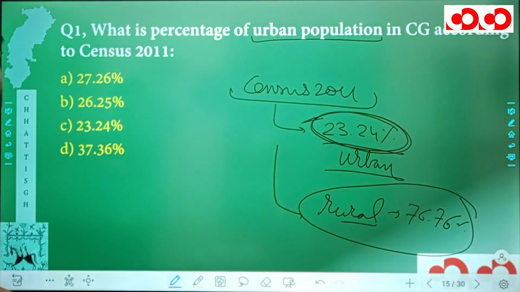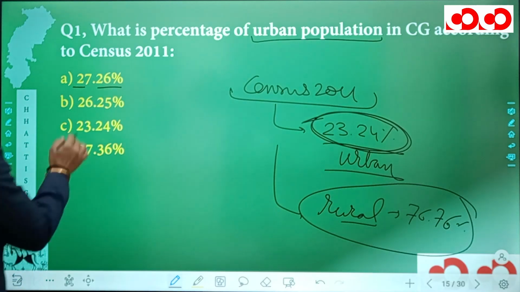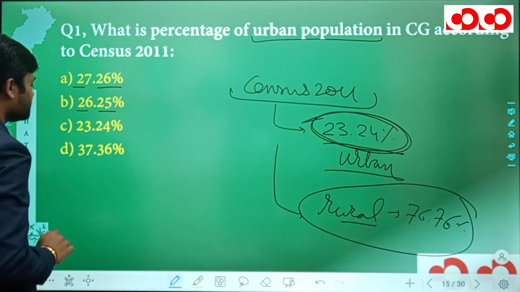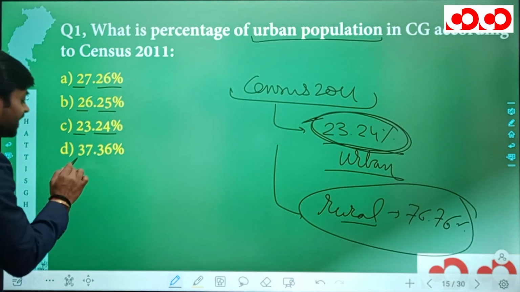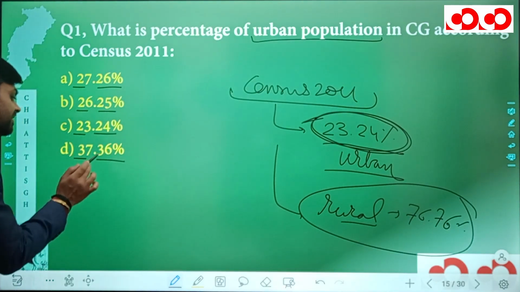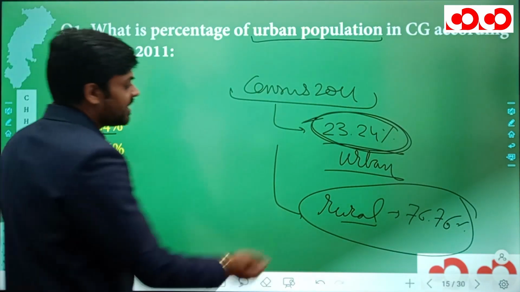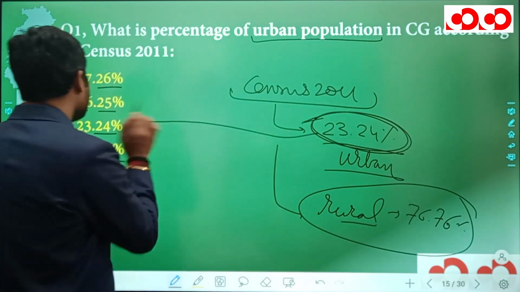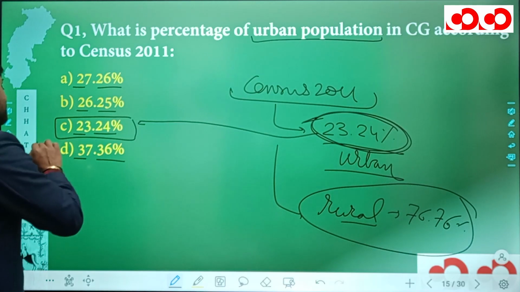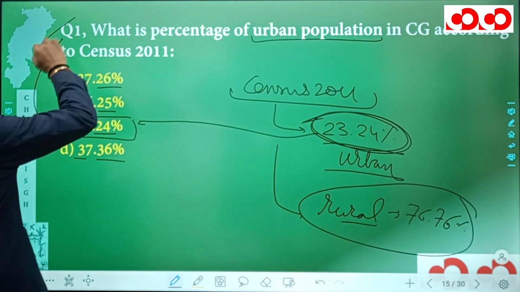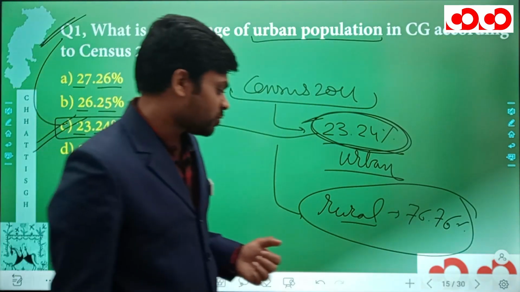Now, what are the options? In the option A, we have 27.26%. In the option B, we have 26.25%. In the option C, we have 23.24%. And finally, in the option D, we have 37.36%. What we have actually seen? We have actually seen 23.24%, which is actually given in option C, and hence this option C is going to be the correct option for our first question. So this was all about the first question.